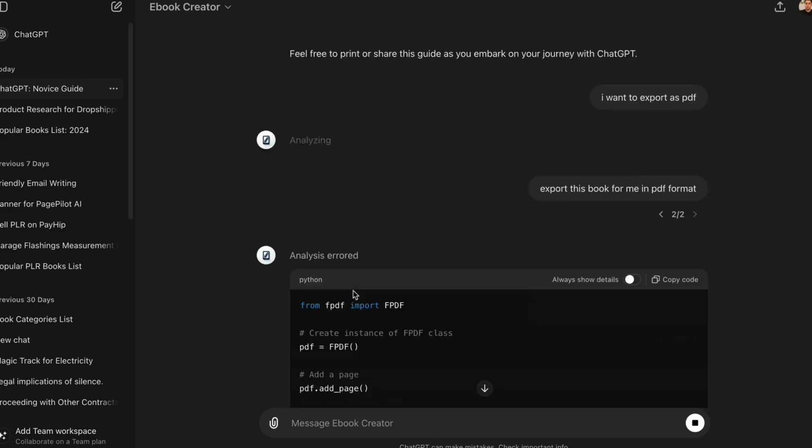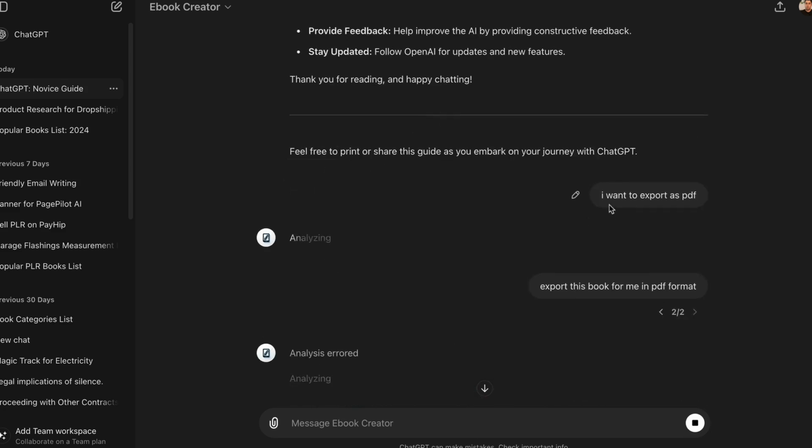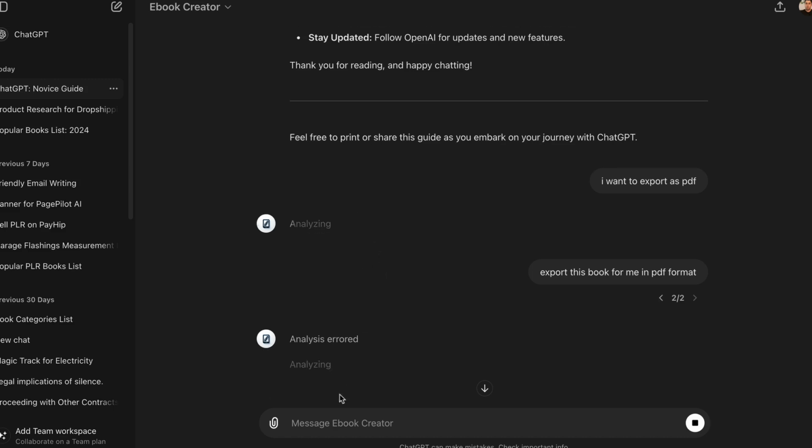Now, I will say that there is actually an issue with ChatGPT right now that I'm dealing with. So usually at the end, you can say, I want to export as PDF or export this book for me in PDF format, and it will actually export it for you. Now, I am having a little bit of trouble doing that for this tutorial. It seems to be stuck on analyzing, and I'm actually also getting errors. But usually you can export the book in a PDF format.